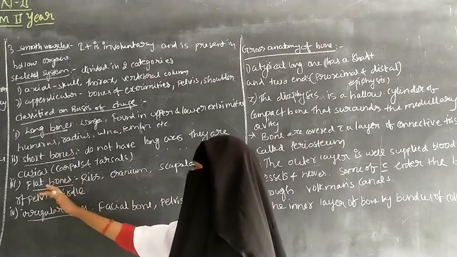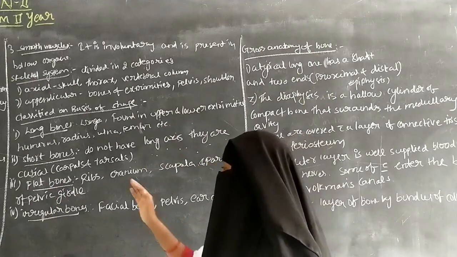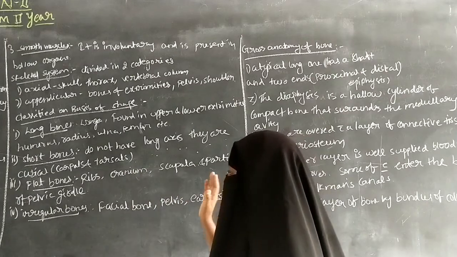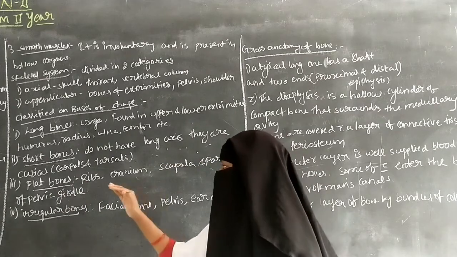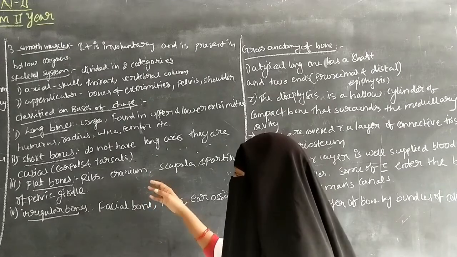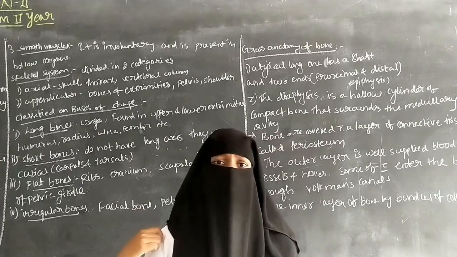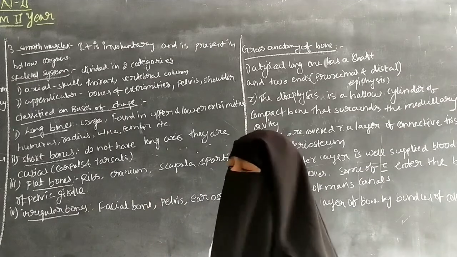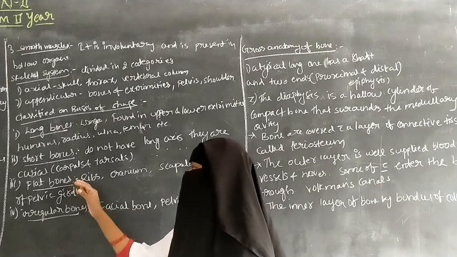So next one is flat bones. Flat bones include the ribs, the cranium, the scapula, and a portion of the pelvic girdle. Flat bones become very flat. The ribs are very flat, and the cranium, meaning the skull bones, is also very flat. The scapula is situated at the back of the shoulder, and there is a portion of the pelvic girdle, where the bone is situated in the pelvic area. So it is about the flat bones.